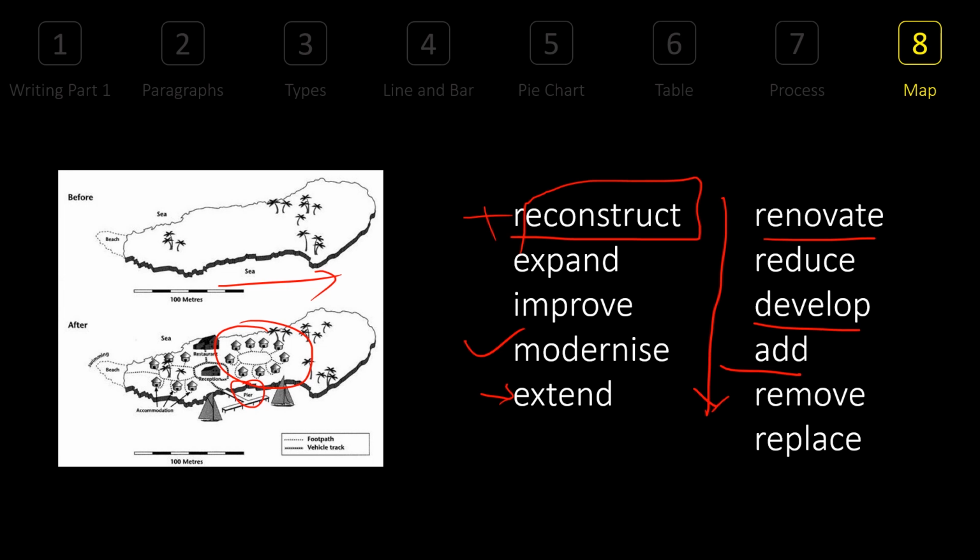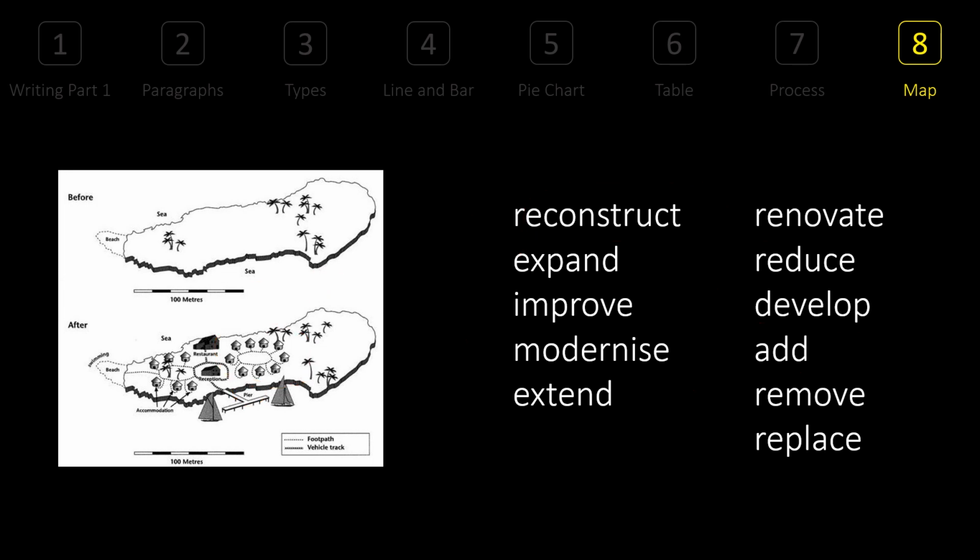And with that, we end our chapter where we saw how writing task 1 is created, how paragraphs are written, and most importantly, each question type was discussed and what to write in each.